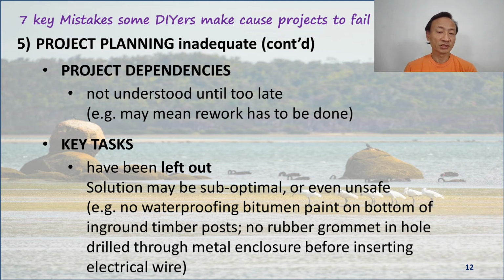This results in a solution that may be suboptimal or even unsafe. So for instance, not applying waterproof bitumen paint on the bottom of in-ground timber posts, or not applying rubber grommets in holes drilled through metal enclosures before inserting electrical wires will cause the wires to be cut, and then one will face a short circuit.